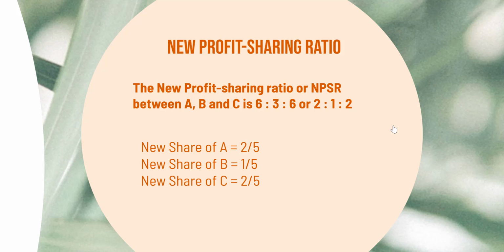From here we can get that the new share of A is equal to 2 divided by 5. The new share of B is equal to 1 divided by 5 and the new share of C is 2 divided by 5.